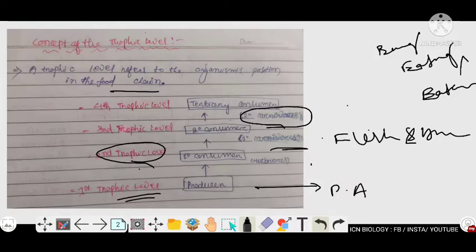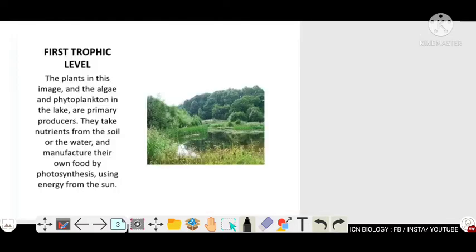The tertiary consumer comes under the fourth trophic level, right? Producers come under the first trophic level. Primary consumers or herbivores come under the second trophic level. Secondary consumers or primary carnivores come under the third trophic level. Then tertiary consumers or secondary carnivores come under the fourth trophic level. Now we are going to discuss producers, the first trophic level.